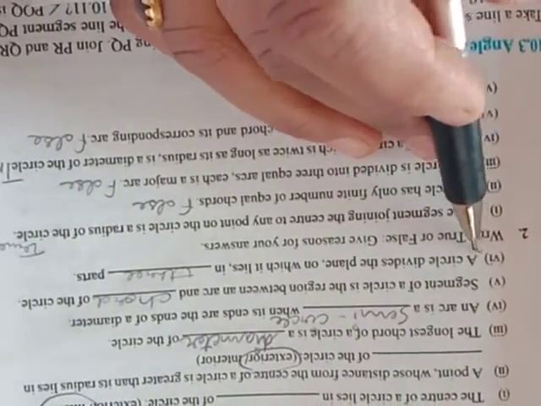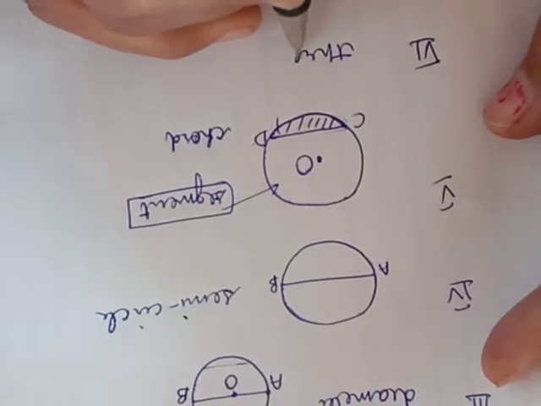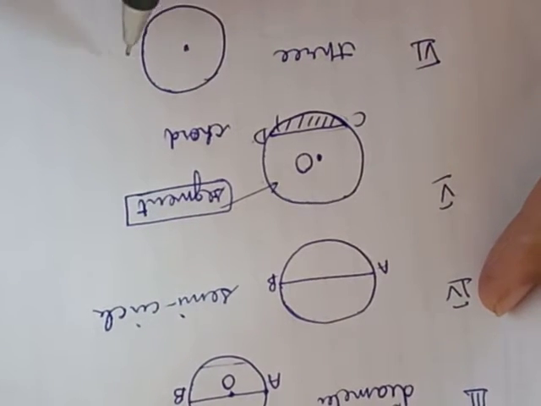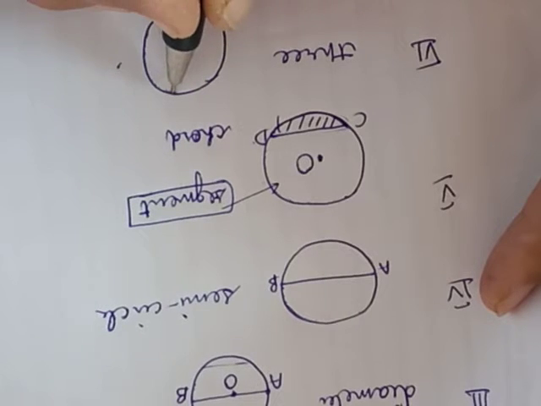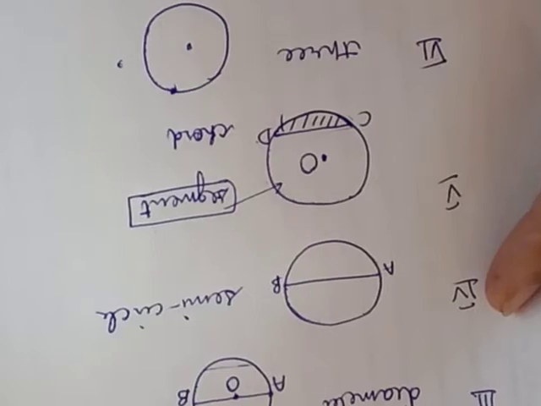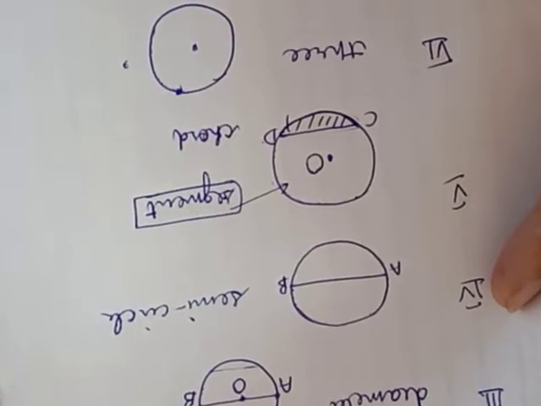Next, a circle divides the plane on which it lies in dash parts. The answer is three parts, because a circle divides the plane into interior part, exterior part, and on the circle. There are three parts it is divided. So the answer is three parts. And in this way we can do question 1.